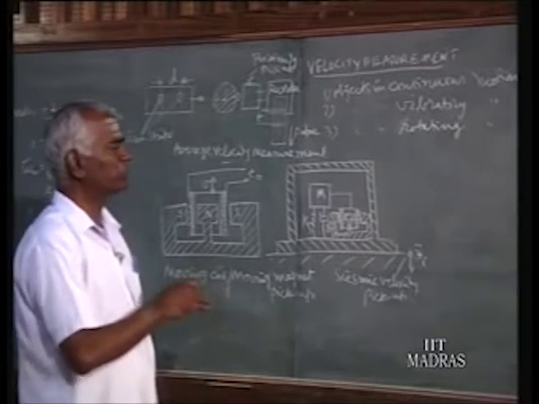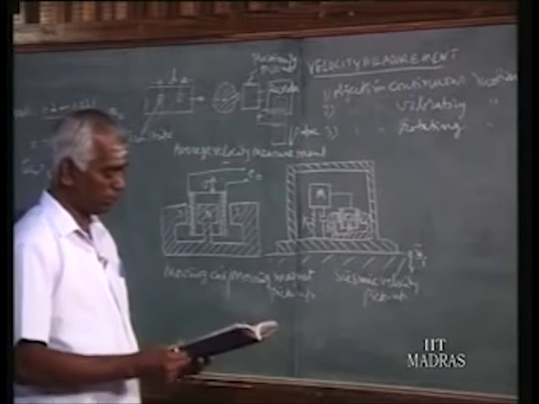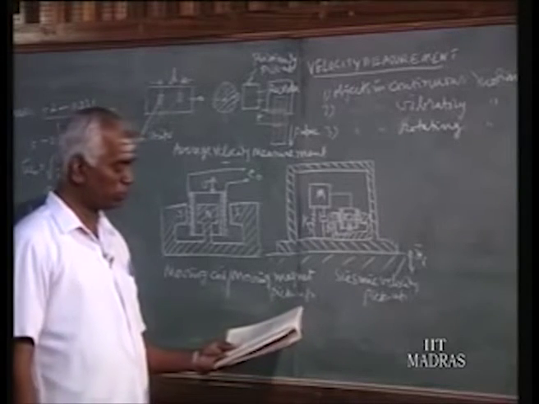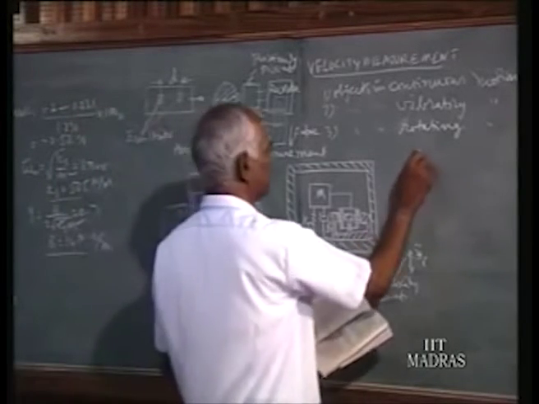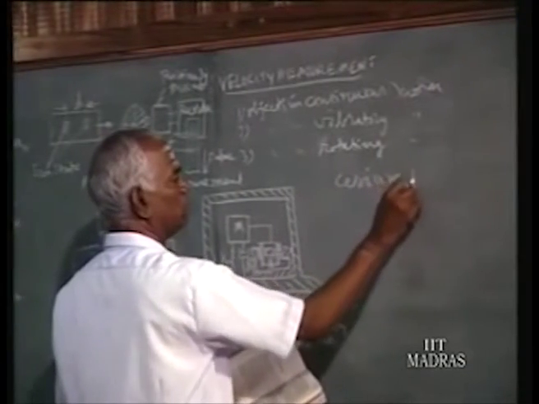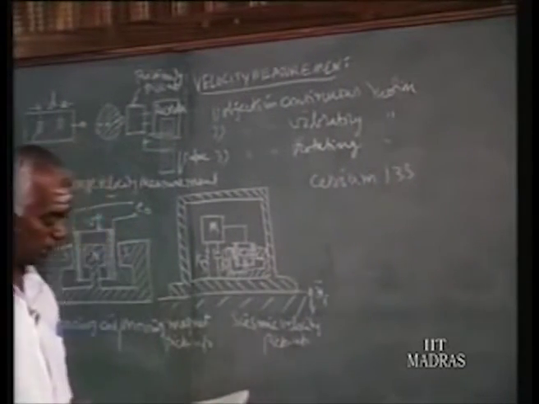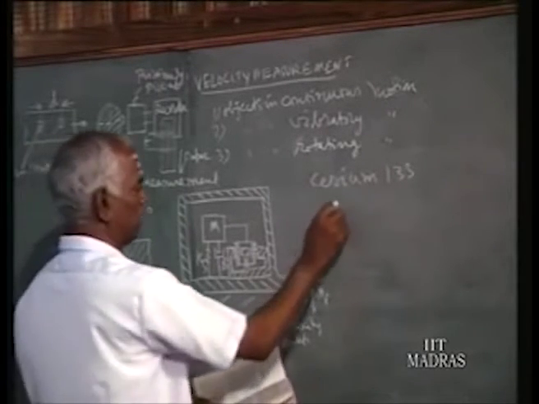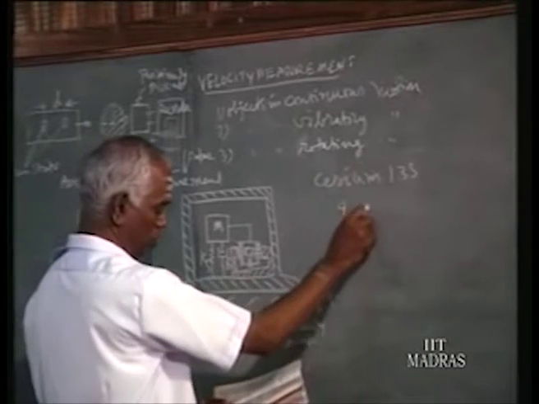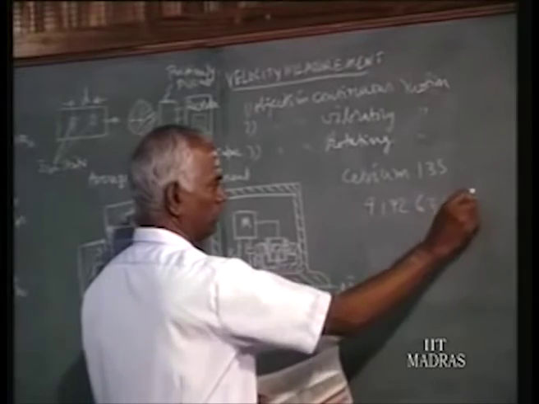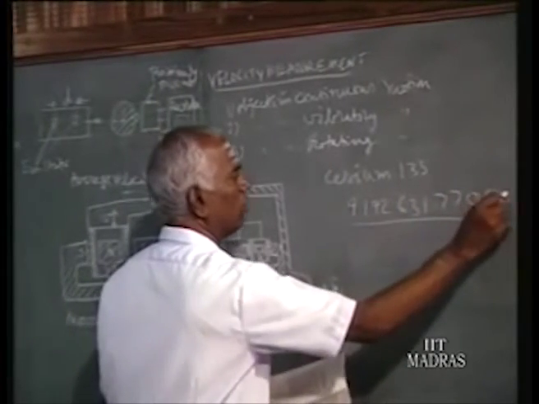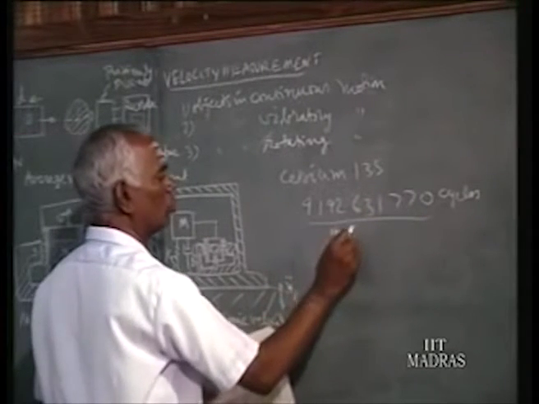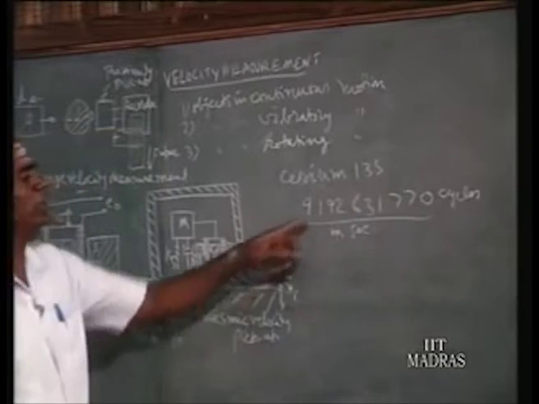Now the latest definition of the second is so many cycles of the atomic resonant frequency of cesium 133. When cesium 133 resonates at its atomic resonant frequency, so many cycles of radiation occur in 1 second: 9,192,631,770. So in 1 second so many cycles come.